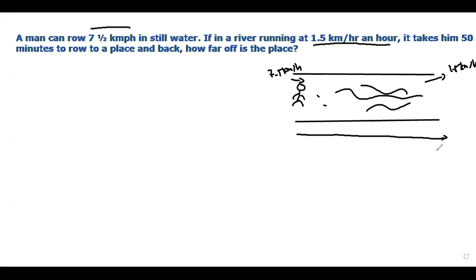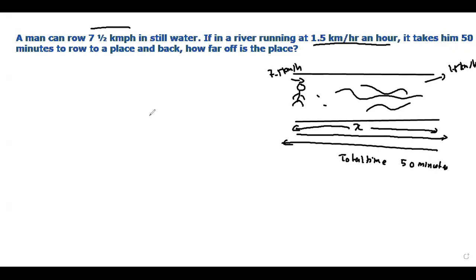It takes him 50 minutes to row to a place and then back. It takes him a total time of 50 minutes. Tell how far off is the place. So that means you are supposed to find the distance. So let the distance be x. So given first, the speed of man.